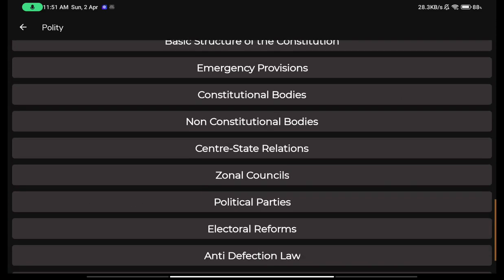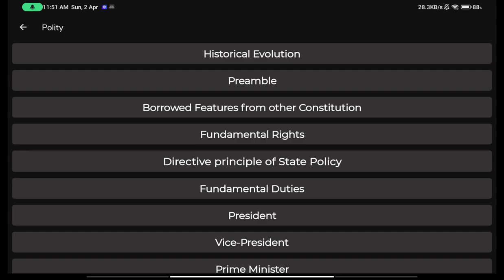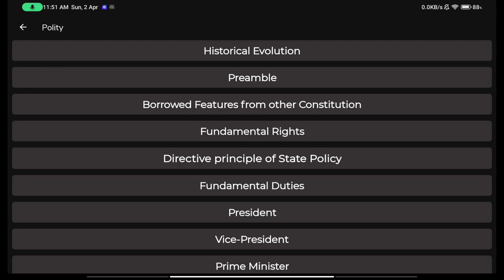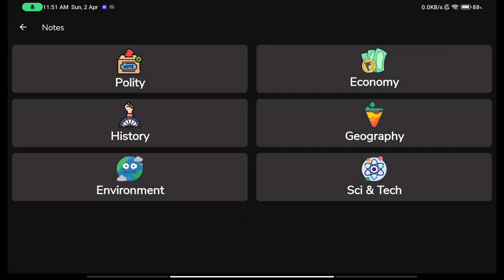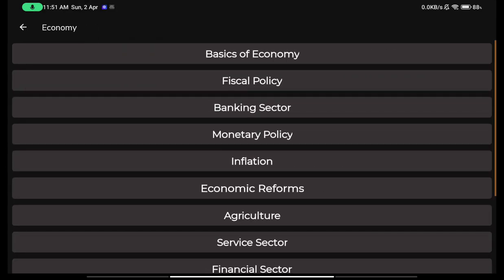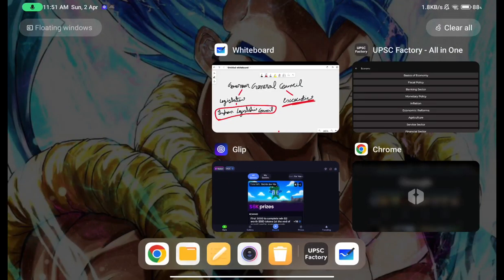Now this was only a very small part of the historical evolution of how our previous acts came to influence our current legislative system, our current constituent system, our current ruling government system. After that, we will read the preamble, or I think in the next chapter we will read the basics of economy, just for a change of subject.